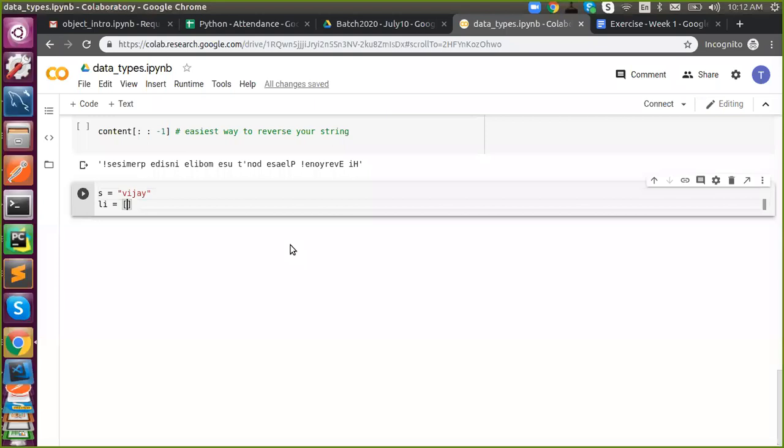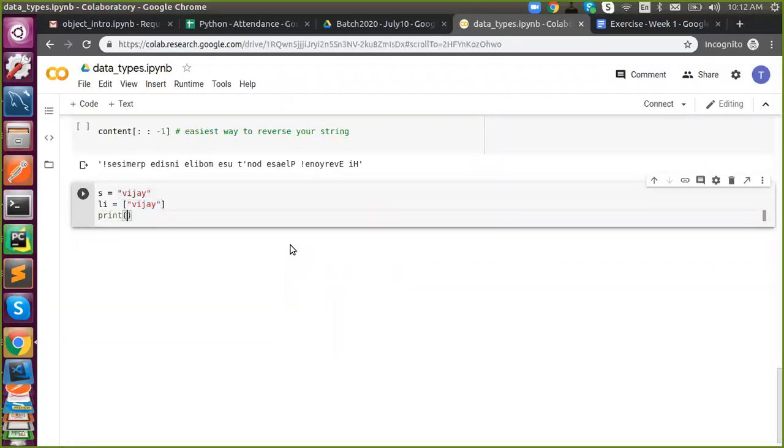Similarly in list, now I'm going to say Vijay. Now in the list, I kept the entire string. Now what happened? This entire name resides in the 0th position. If I fetch the 0th index in string, I'm going to print s of 0.